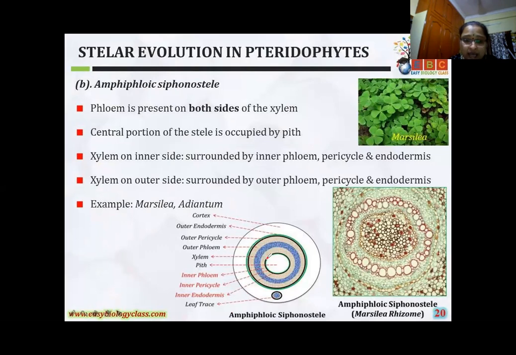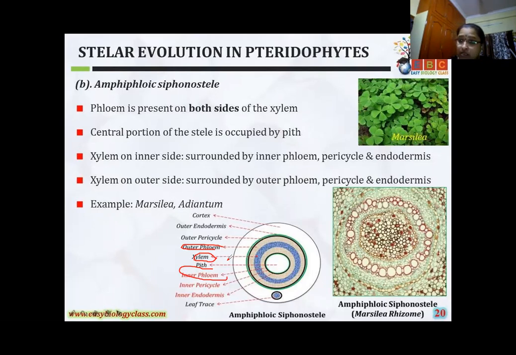And see here, another one. In the pith, this part is the xylem, and this part is the phloem, outer phloem, outer xylem part. In this, central is the pith. But here one pink color is there, you can observe, girls, inner phloem is also present in this one. Here, amphiphloic: in this type of stele, the phloem is present both on the inner and outside.